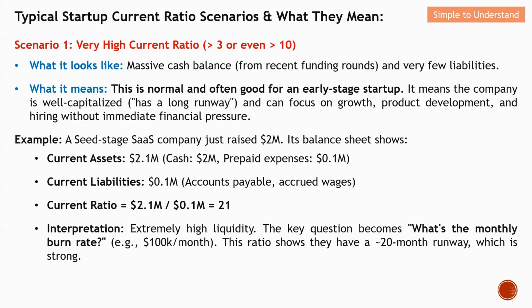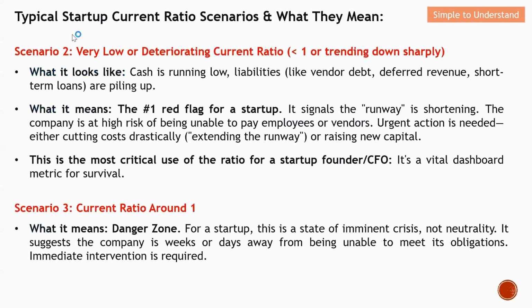Next, let's come to scenario 2, very low, which means a red flag or deteriorating current ratio. What does it look like? Cash is running low. Liabilities like vendor debts, deferred revenue, and short-term loans are all piling up. What does this actually mean? This is actually the number one red flag for a startup. It signals the runway is shortened, because they are having more liabilities.